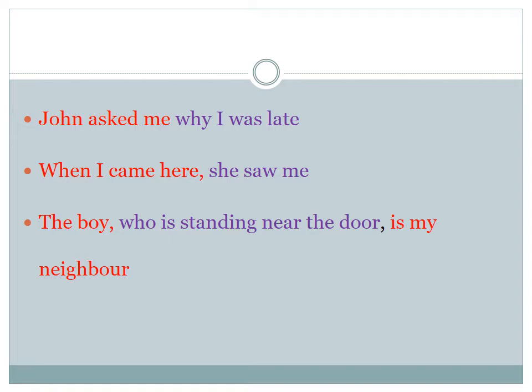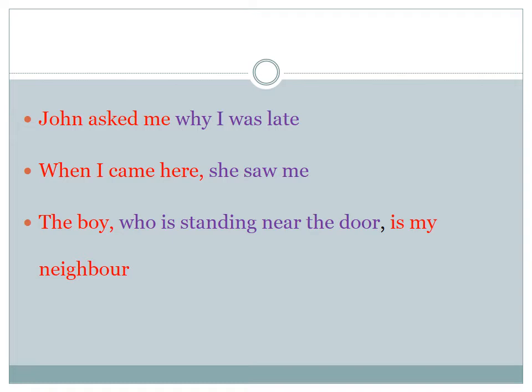Remember, you take the first group. John asked me. Here is a subject and here is a verb. John is the subject and asked is the verb. So it's a clause. But do you think that it makes complete sense? John asked me. There is a sense of incompleteness. When I say John is a student, yes, the meaning is complete and perfect in itself.